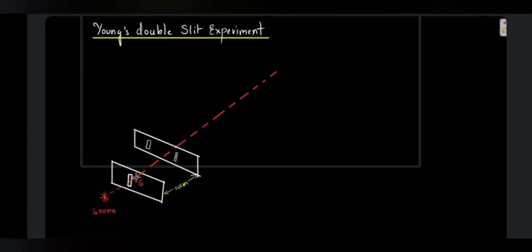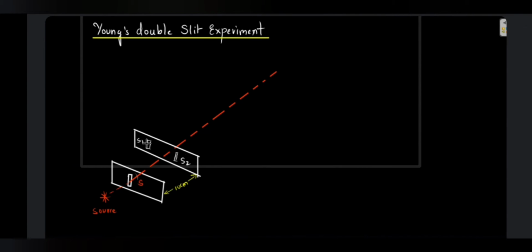Obviously the wavefront is going to travel like this, and on the other side also, as the ray advances this side and as the ray advances this side. These two sources, let's call them S1 and S2, are going to behave like individual sources of light, emitting light with the same frequency, the same wavelength, and a common constant phase difference or a zero phase difference.